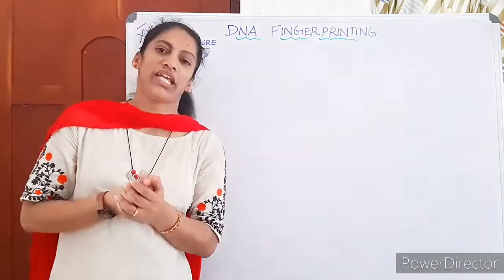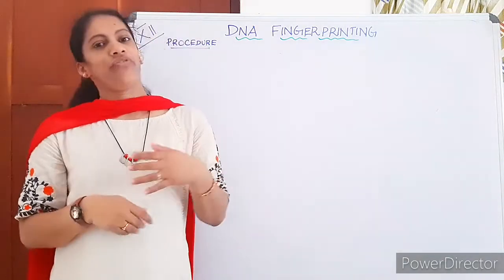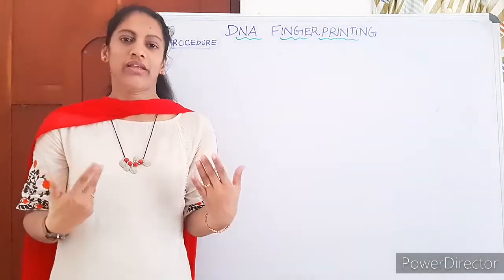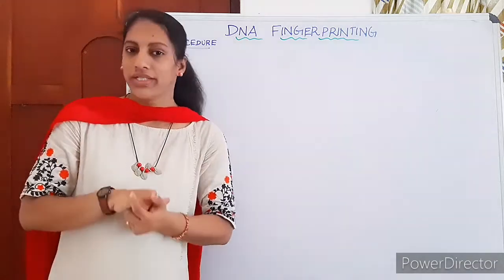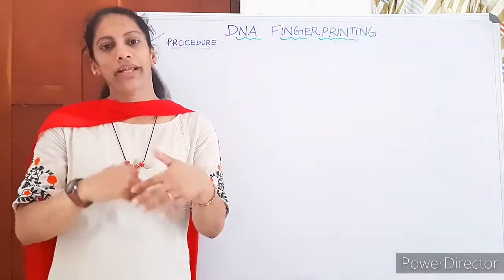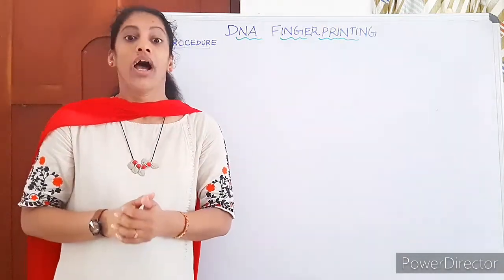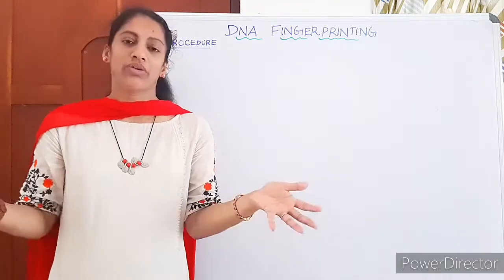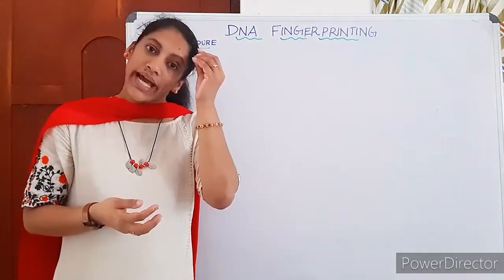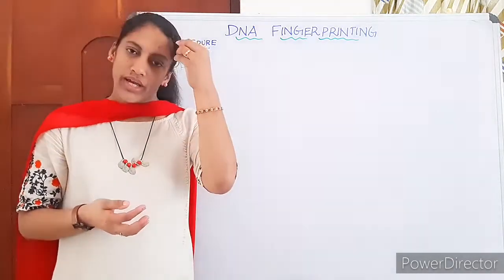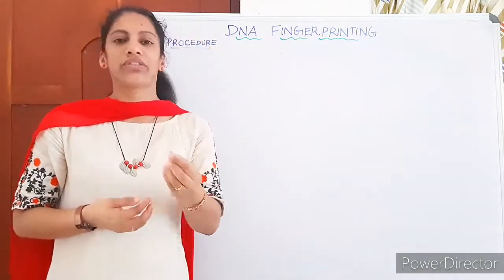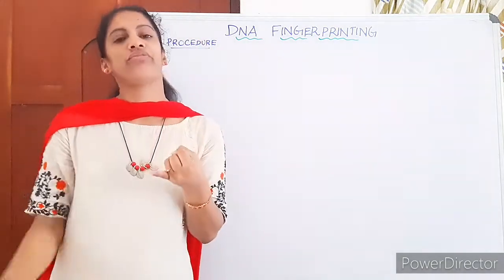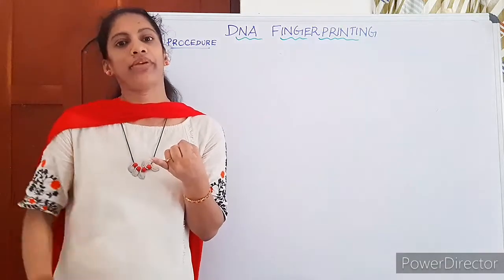What is the source of the DNA? If we are doing it willingly, blood is a good sample. Otherwise, at a crime scene, even hair root cells are enough for DNA test. It can be amplified.